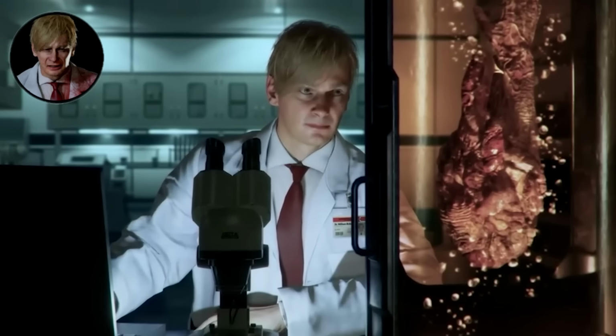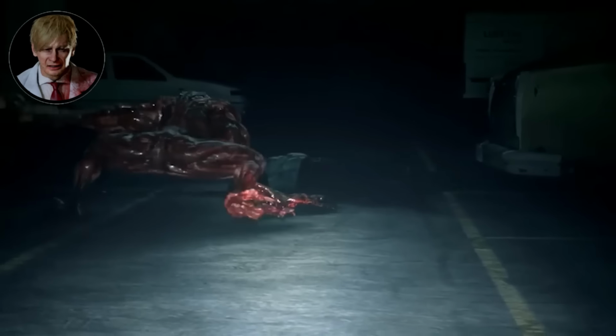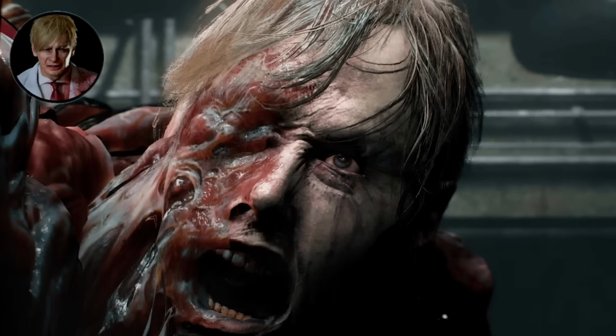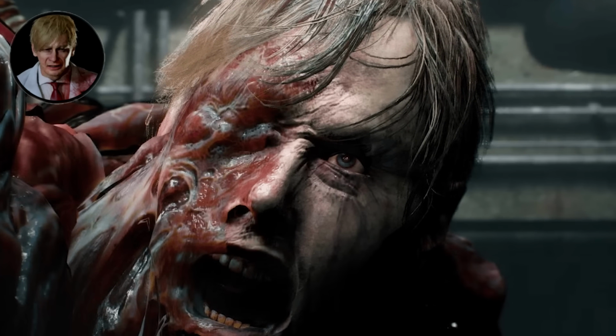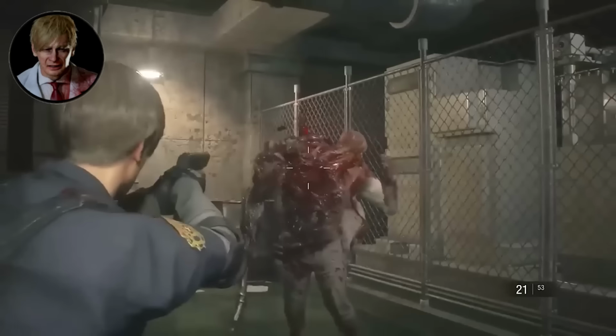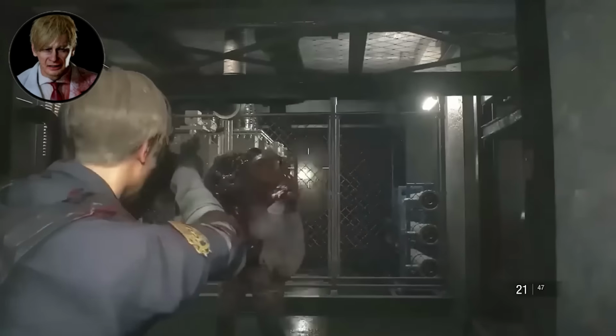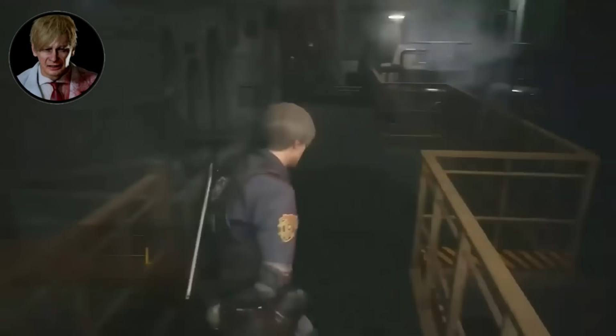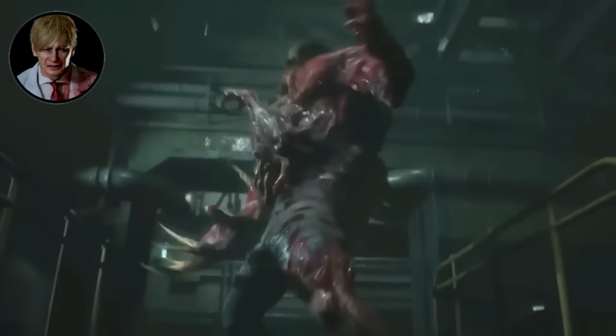When Birkin himself got mortally wounded and injected himself with his own creation, cause that's how it always happens, he became the ultimate demonstration of the virus's power. Each time players encountered G. Birkin in Resident Evil 2, he had undergone further mutations, becoming larger, more powerful, and more alien. The virus essentially turned him into a living laboratory where evolution happened in real time and over days, not decades.